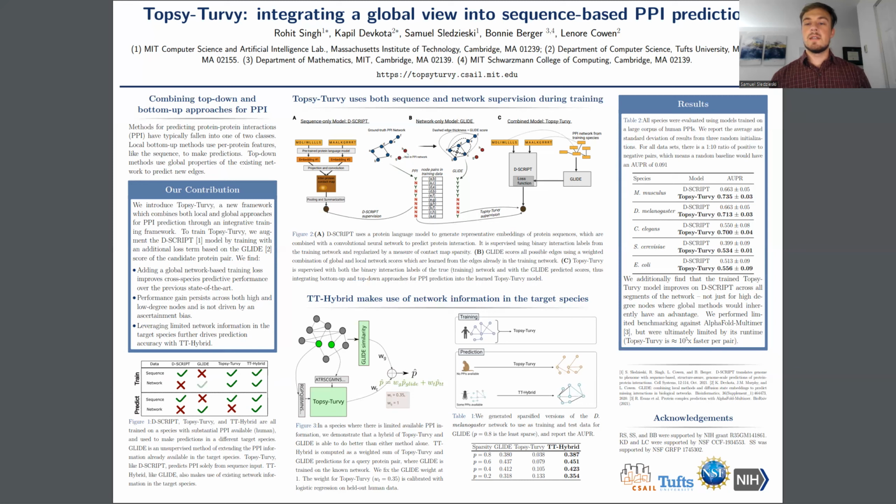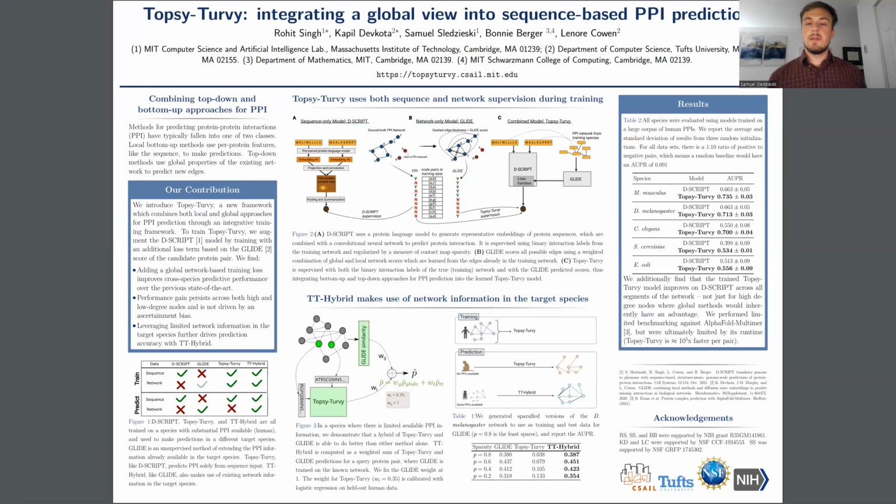We additionally find that the trained Topsy-Turvy model is able to improve on Descript across all segments of the network. So when subset to only high degree or low degree nodes, or edges including those nodes, we achieve high performance, not only on high degree nodes, where performance advantages would be expected for global methods that can look at these global connectivity patterns.